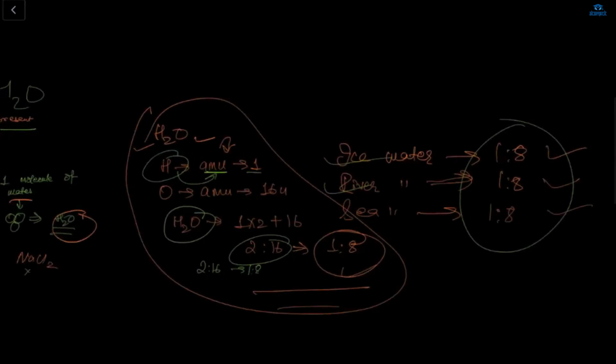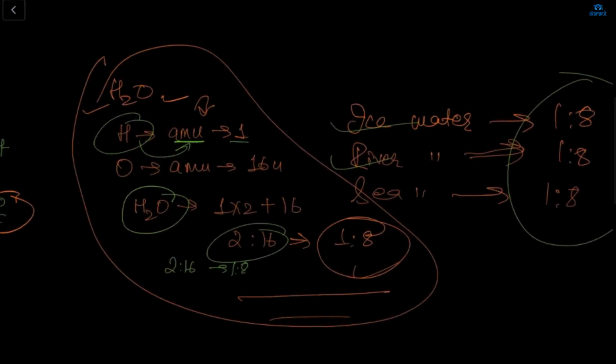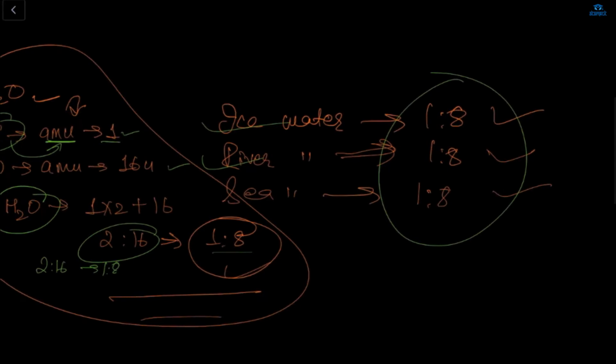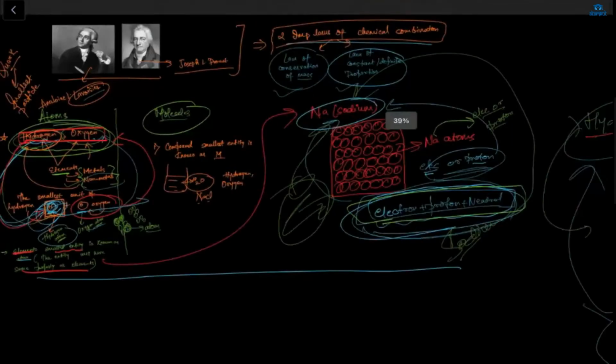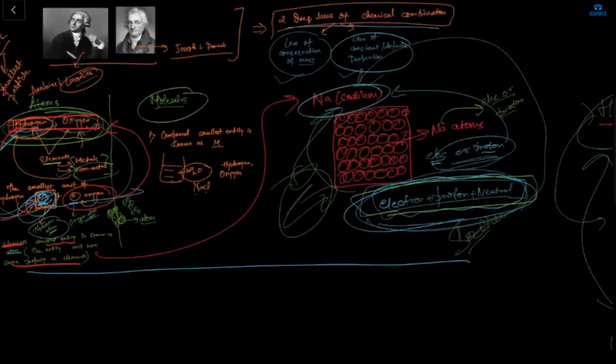Very good, Advika. Here in H2O, the atomic mass unit of H is 1, oxygen is 16. So the ratio will be 1:8. For ice water, river water, any water, the ratio will be 1:8 only. If you are taking river, ocean, anywhere water, this is the law of constant proportion and law of conservation of mass.